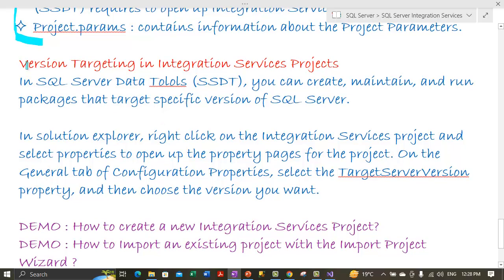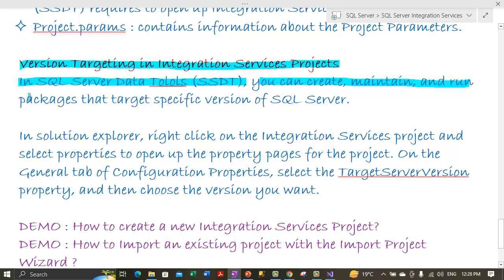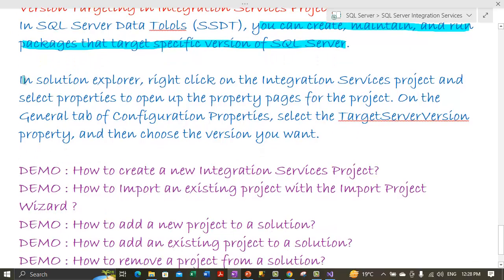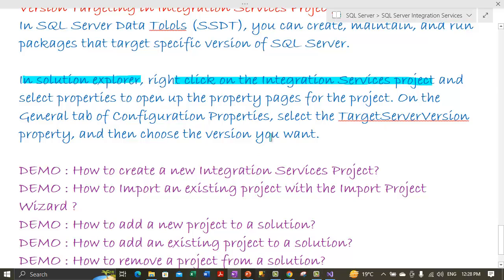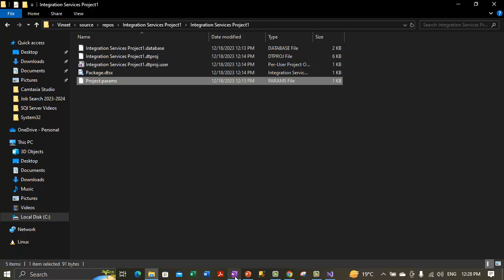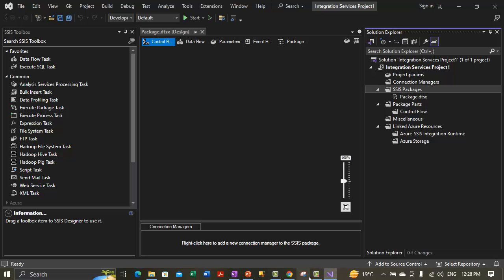Now let's talk about version targeting in integration services projects. In SQL Server Data Tools, you can create, maintain and run packages that target a specific version of SQL Server. In the Solution Explorer, we should right click on the Integration Services project and select the Properties option. So let's go to Visual Studio. Where do we need to right click?